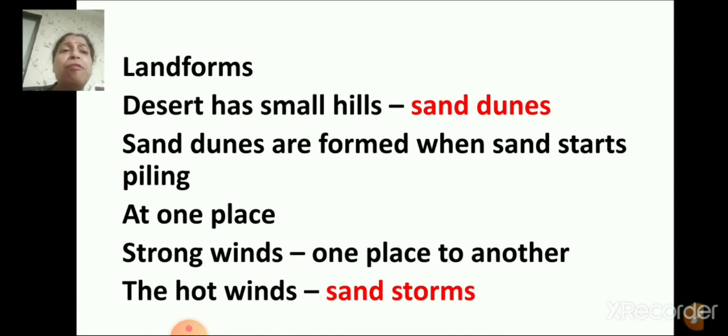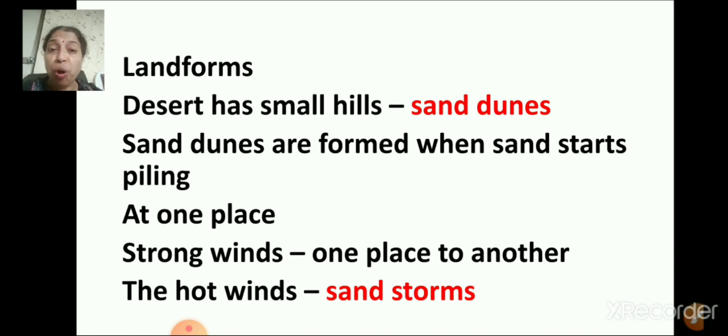And how are sand dunes formed? Yes, sand dunes are formed when sand starts piling around any barrier that blocks the sand-laden desert wind. Okay, and these dunes do not remain at one place. Why do these dunes not remain at one place? Because of the strong winds of the desert, they keep moving from one place to another.